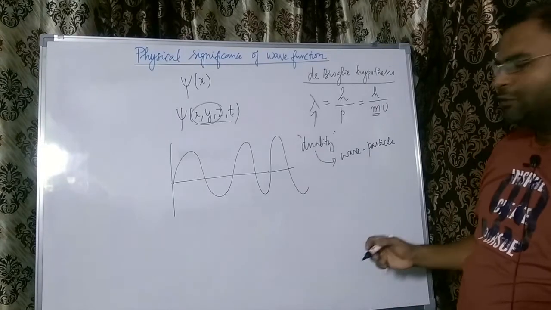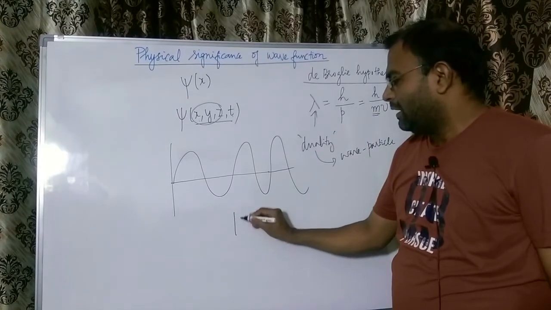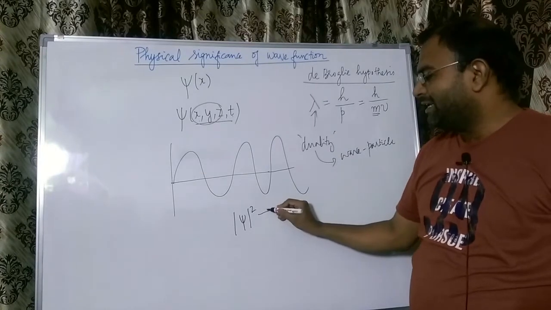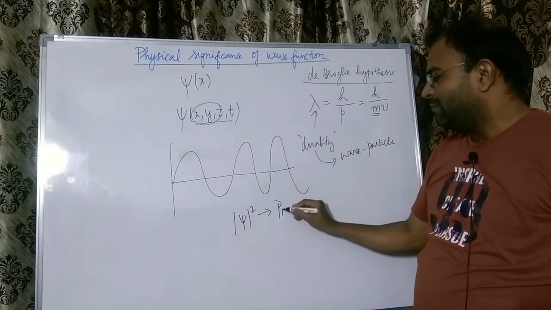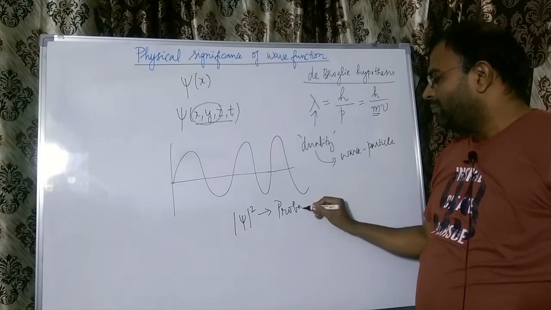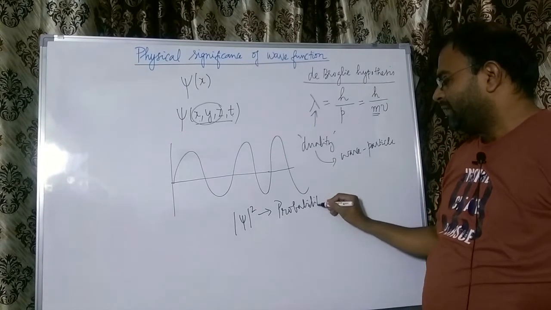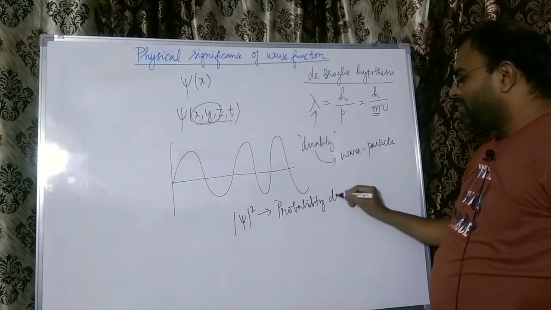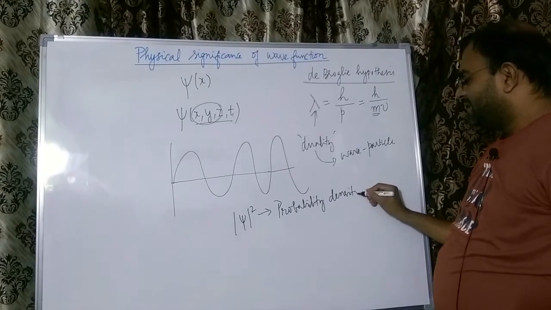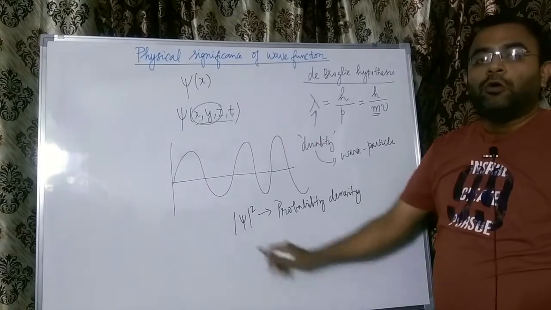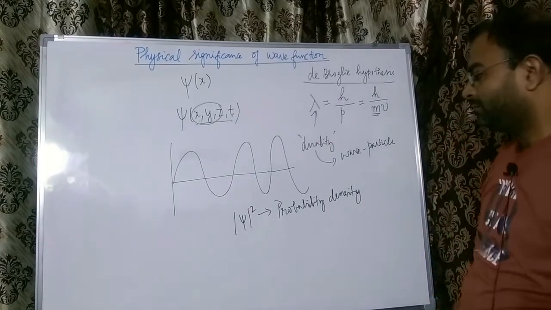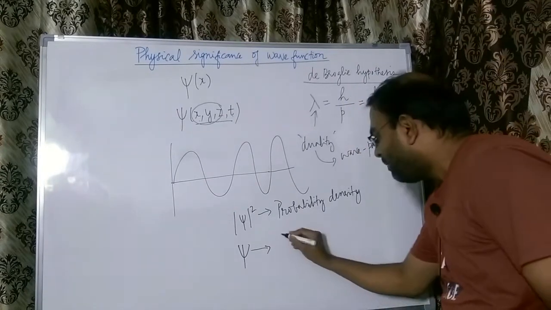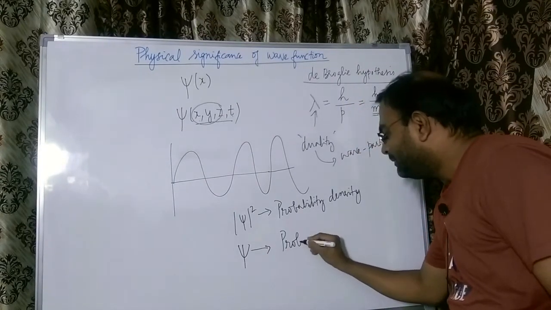But the moment we take the modulo square of this wave function psi, what we get is a very interesting, physically measurable quantity called probability density at a given point in space at a time t. So it is probability density, which is nothing but modulo psi squared. Now as such, psi can be considered to be nothing but probability amplitude.